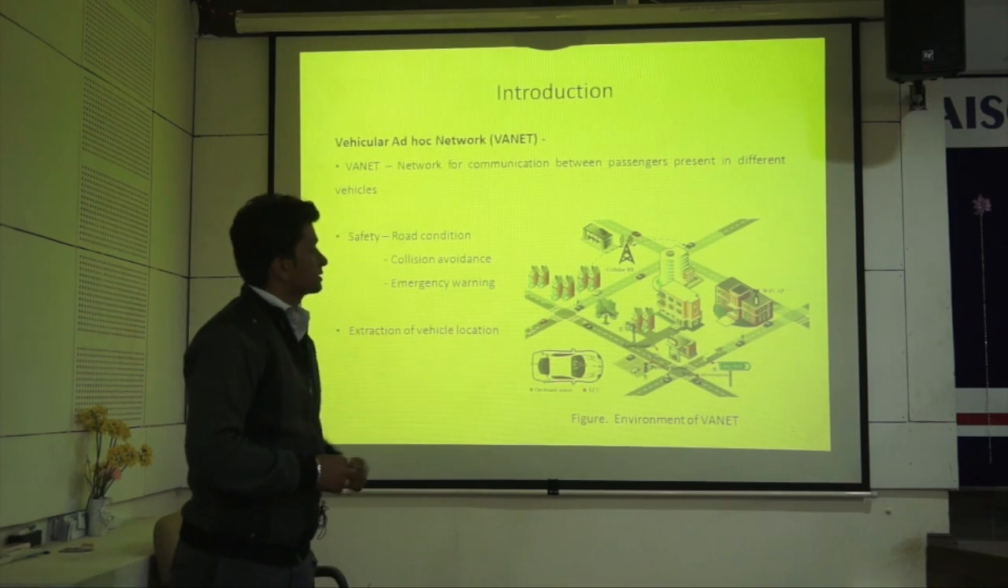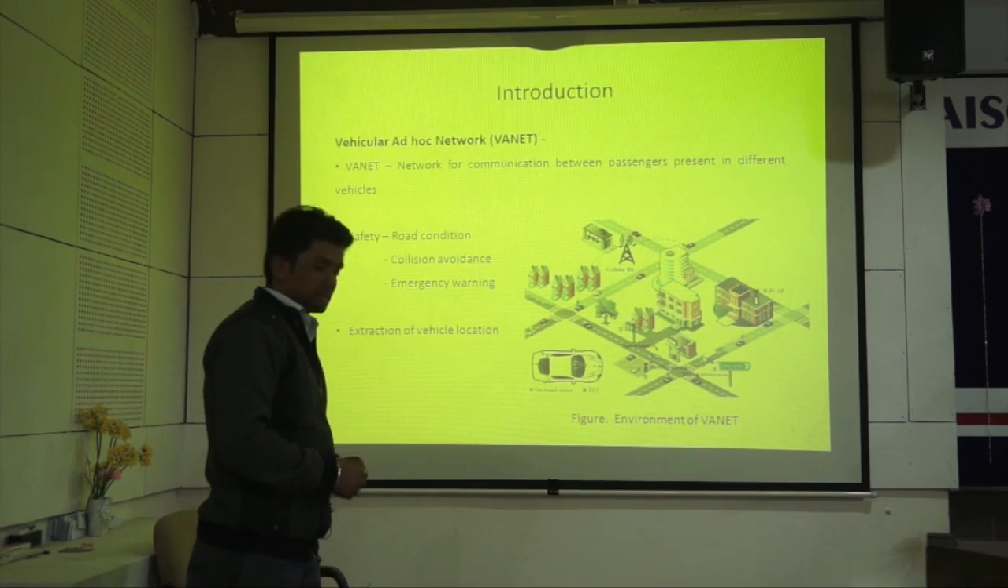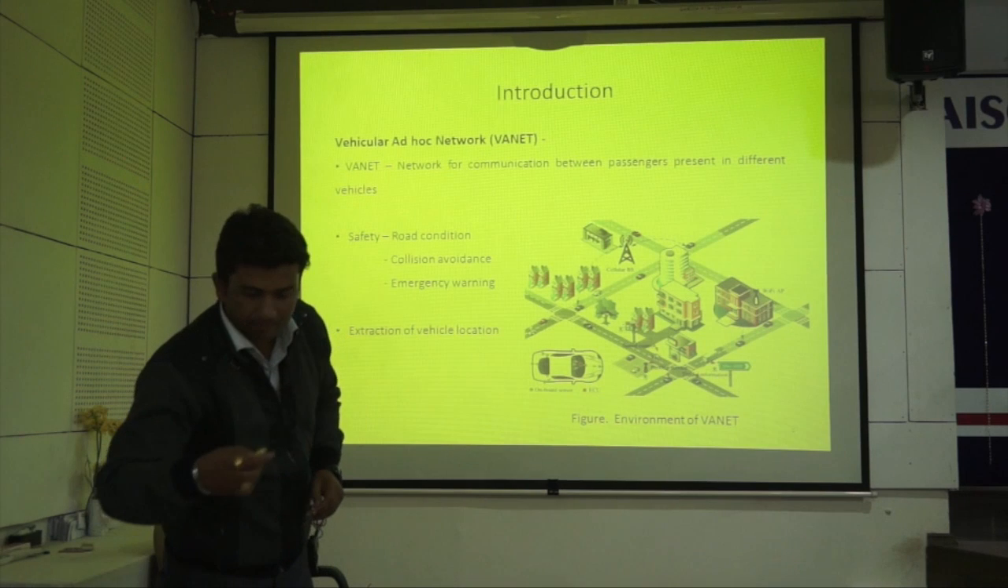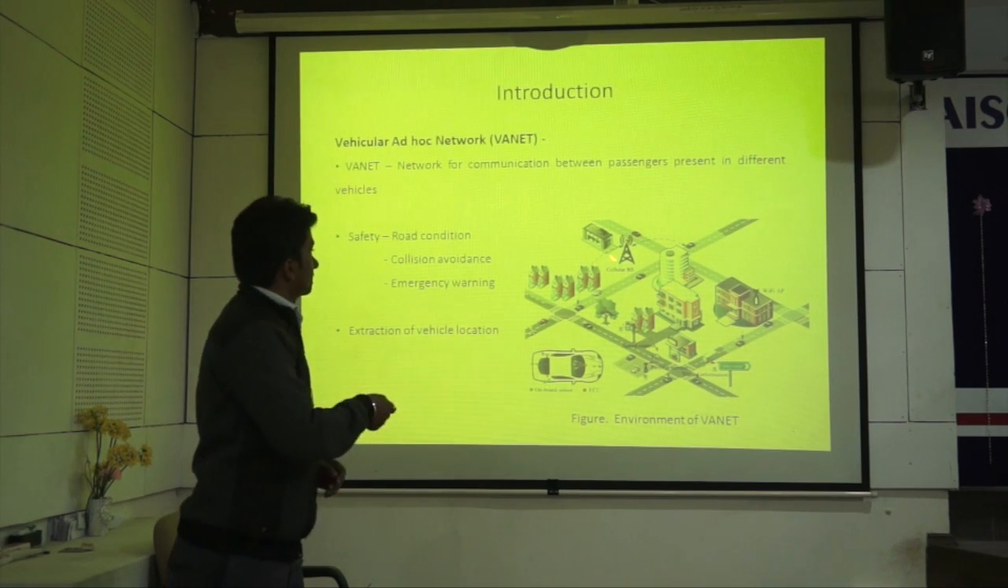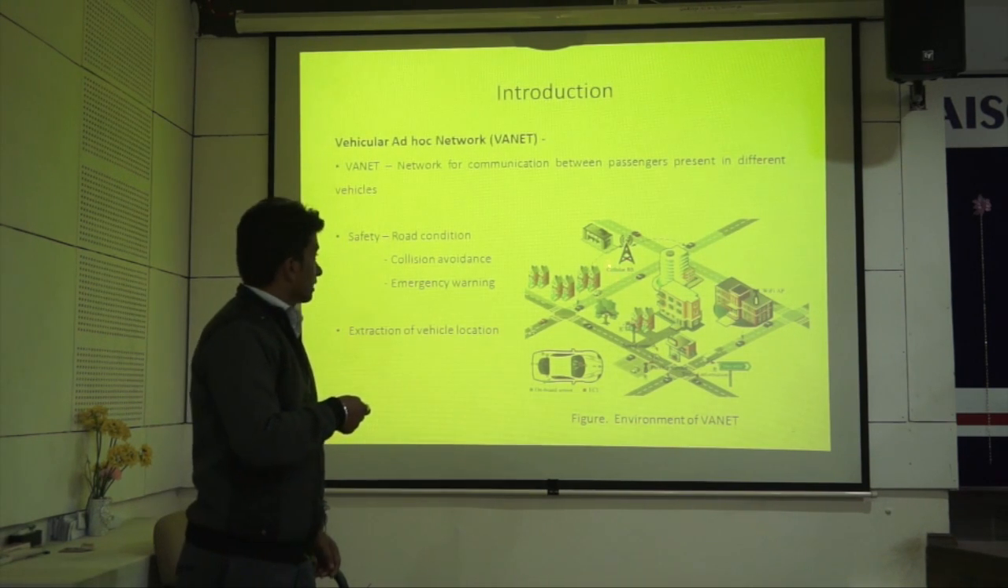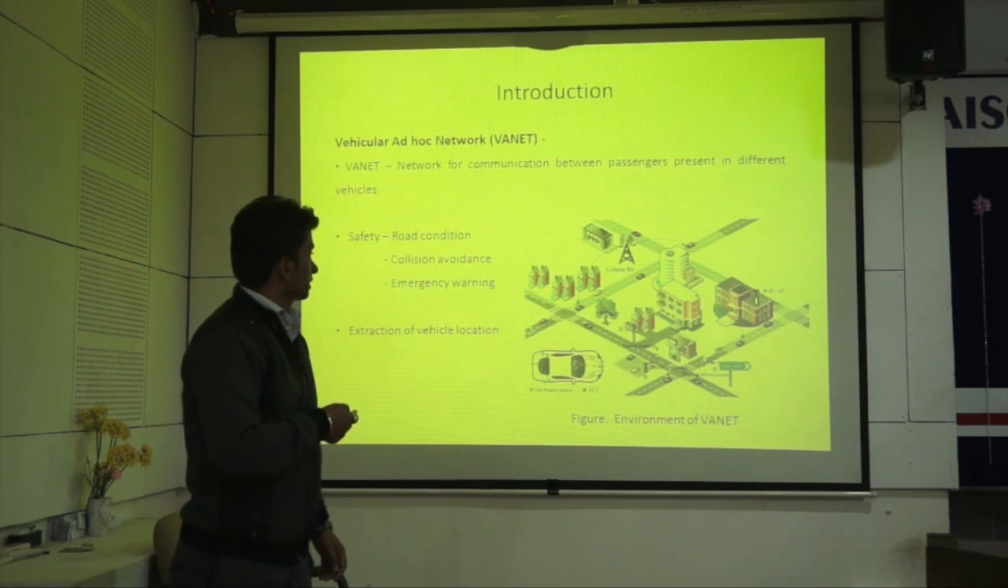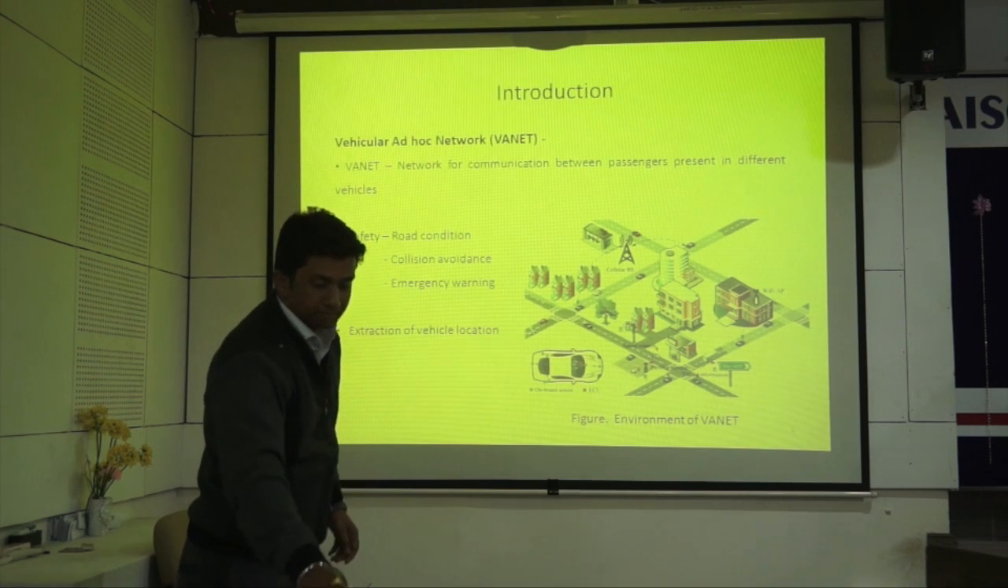This is the generalized VANET environment, in which we can see the cellular base station, which covers all the network. There are three types of different communication. First one is communication from base station to vehicle. Second one is from vehicle to base station, and third communication is vehicle to vehicle.